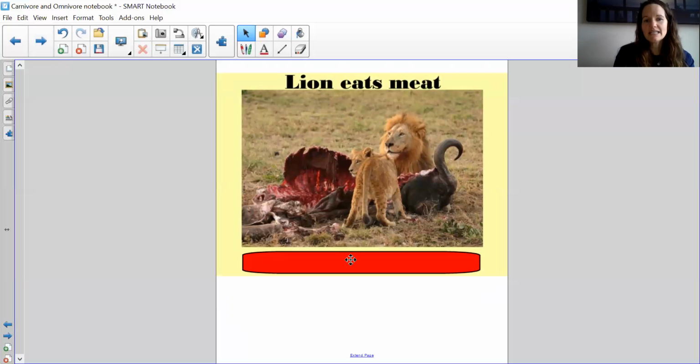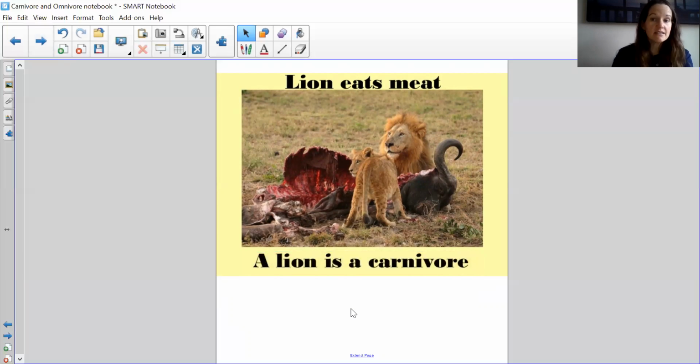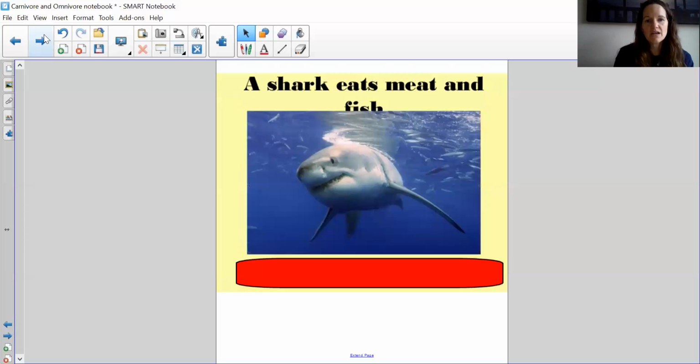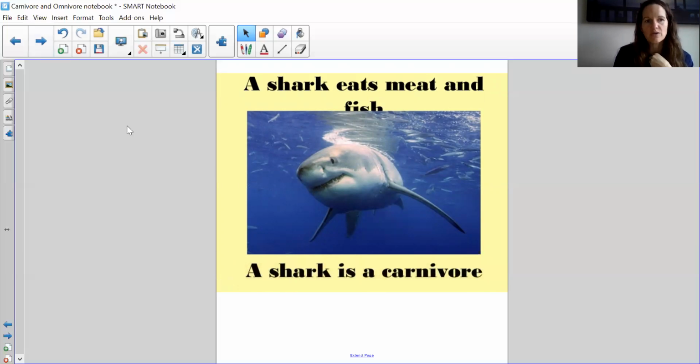Now, a lion eats meat. So it is a carnivore. It doesn't eat any other plants. It doesn't eat leaves or grass, but it only eats meat. So an animal that only eats meat is a carnivore. So an animal that only eats other animals is a carnivore. So a shark, he likes to eat other sharks. He likes to eat fish. So he would be a carnivore. So he eats other animals.